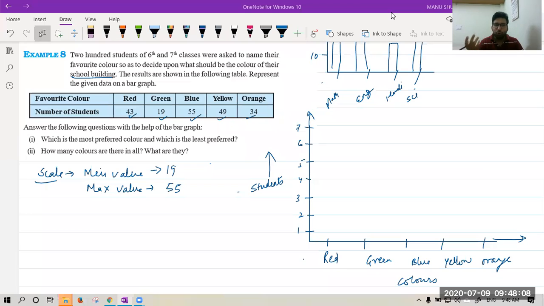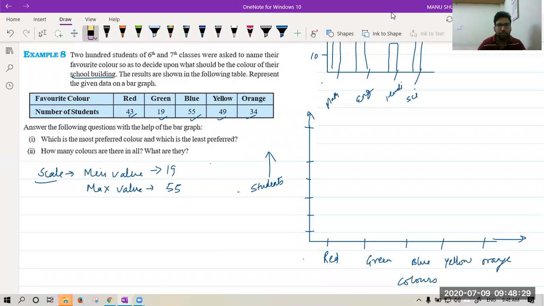What is an appropriate scale? Nana is saying 5. Okay, let's see 5. If I make 1 unit equal to 5, let me see what happens. Let me rub this.